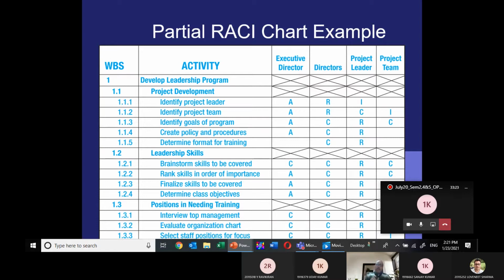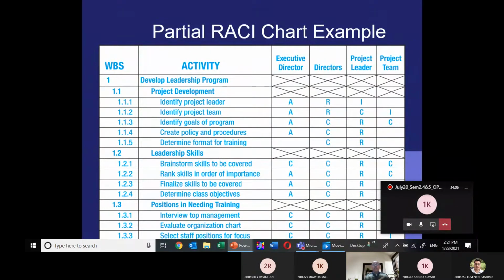Now, who has the responsibility to determine the format for the training? It is the responsibility of the project leader. So R stands for that. Am I clear? This is how we have to make a RACI chart. That is a very important thing as a project manager. You must learn this very important chart. Who is responsible for the task of determining the format for the training? Project leader, R. And project leader has to consult with whom? C, directors. Am I clear?